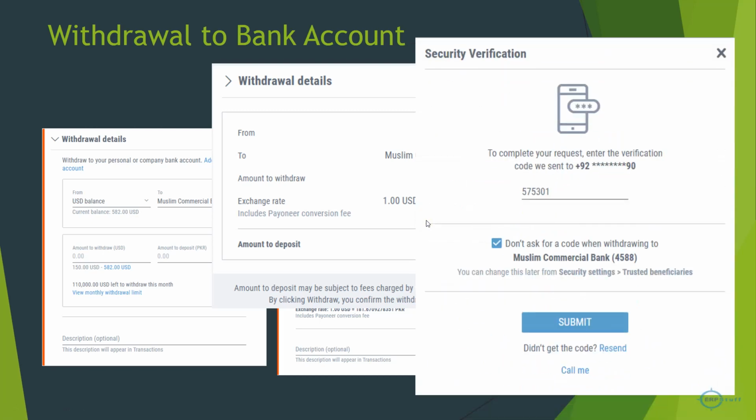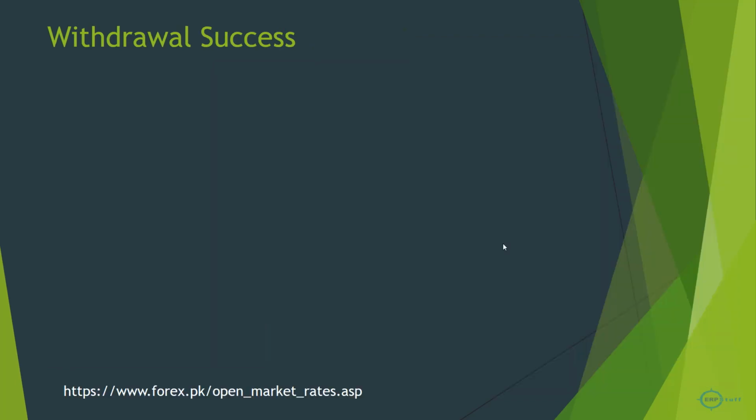Then it will send you an OTP on your cell phone, and you will submit it. It took very little time, maybe less than 1 minute or 5 minutes; I had not noticed.